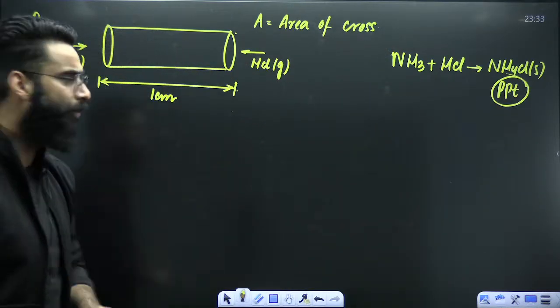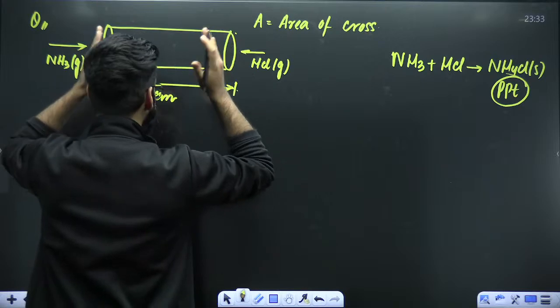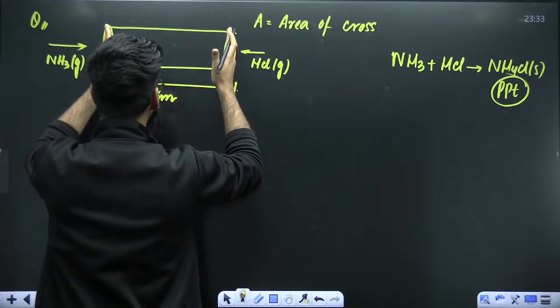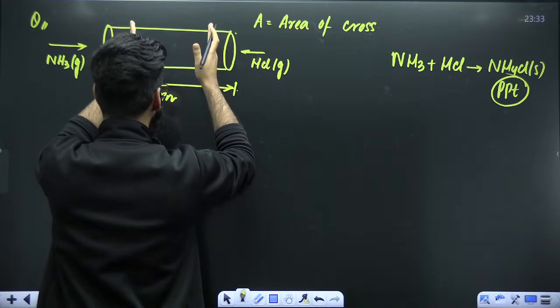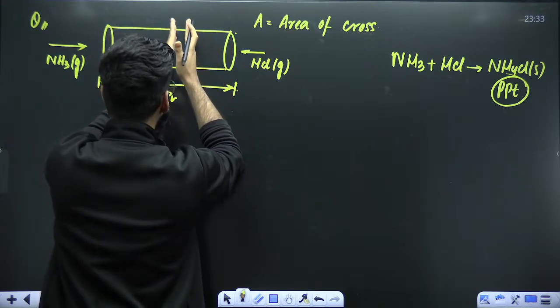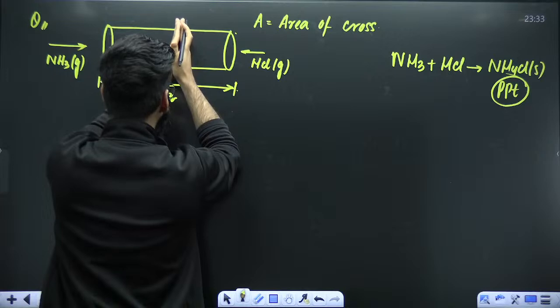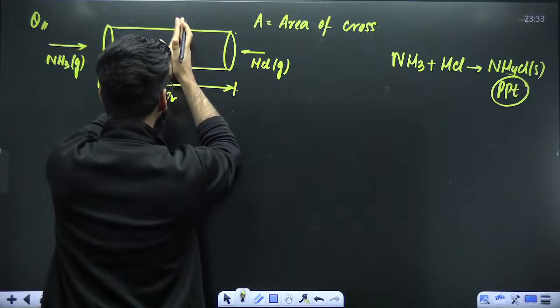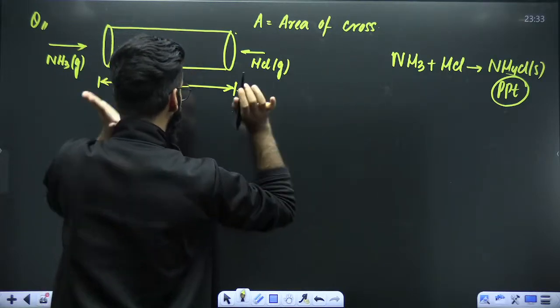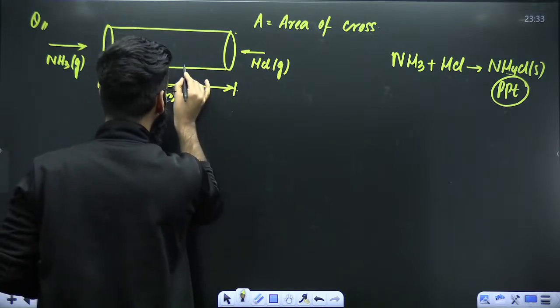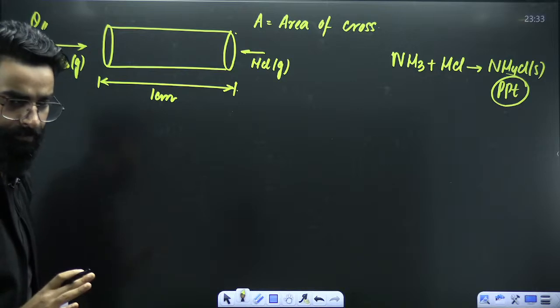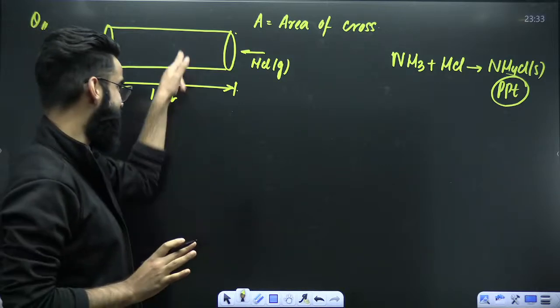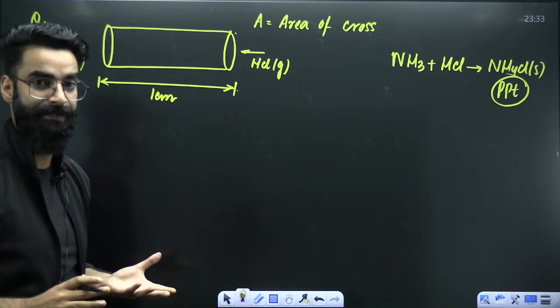Right? Now you tell me, simultaneously from two ends, I've started introducing two gases. One is NH3, one is HCl. Now they have started coming closer, and there will be a point of contact in the cylinder. At the point of contact, they'll react and lead to the formation of NH4Cl, and that NH4Cl will settle down at the bottom in the form of precipitate.